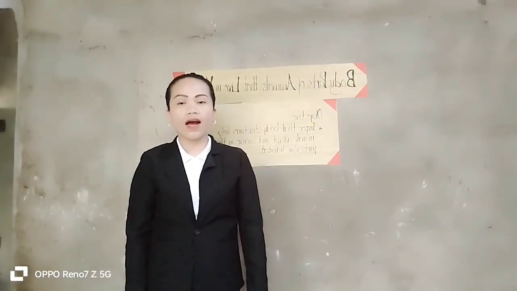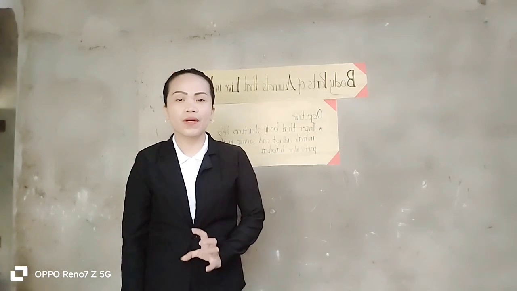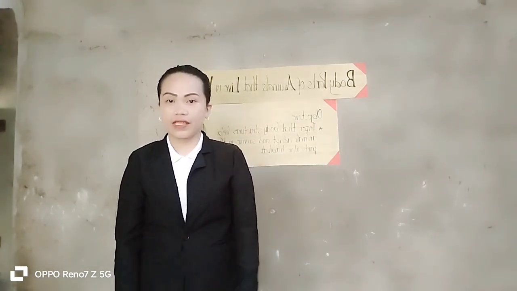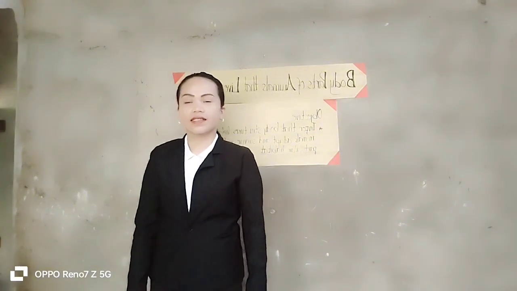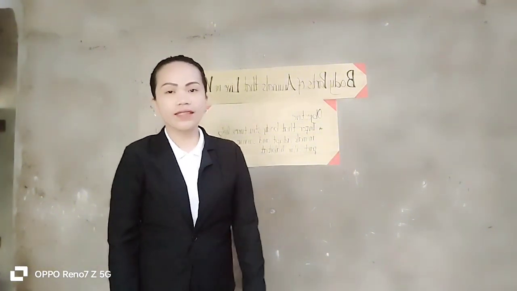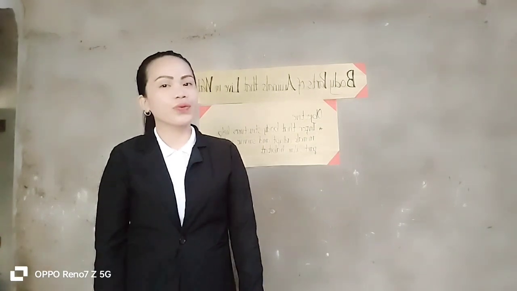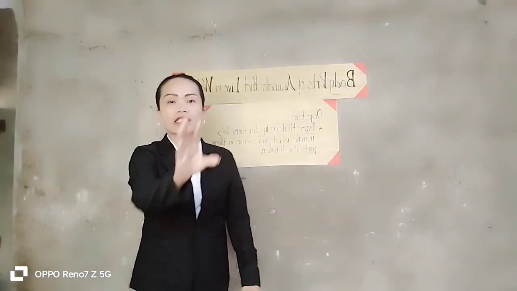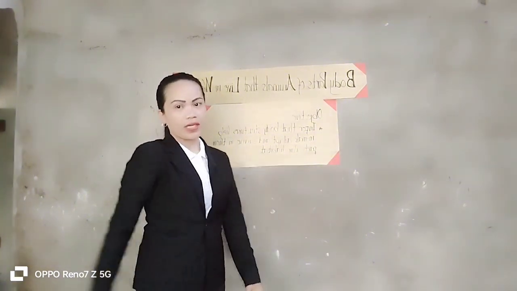Okay, now I want you to group into 3, alright, for our activity. Right? Count by 3. Are you done? Alright, now you will go to your places. This is for group 1, group 2, and group 3.